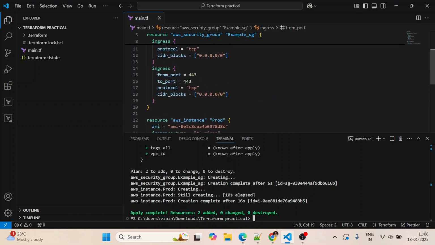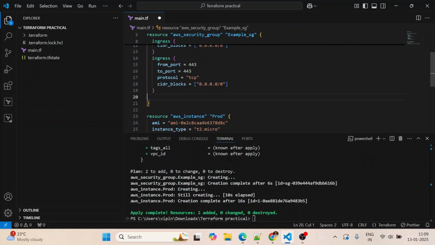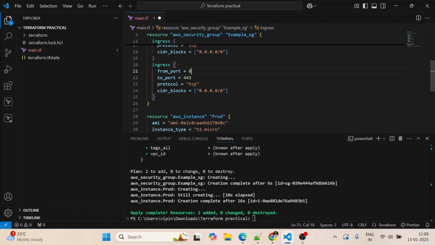Suppose I want to whitelist one more port, like 8080 or something like that.